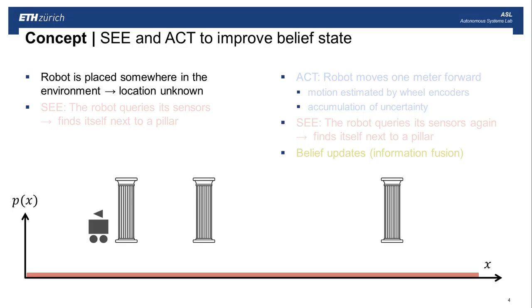Let me start with a very simple first example to see the approach which we are taking in localization. As mentioned before, we have see and act as two important steps. Imagine that a robot is waking up in the morning. It has no clue where it is in the environment. It has a map which consists of 3 pillars here seen.